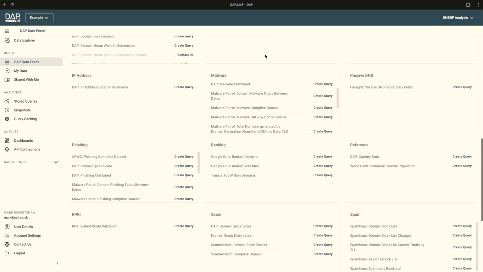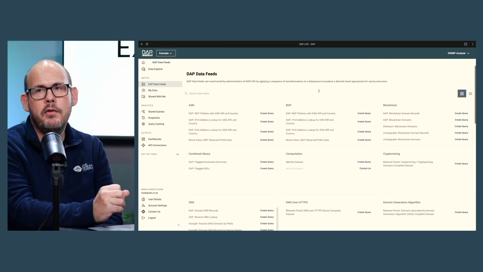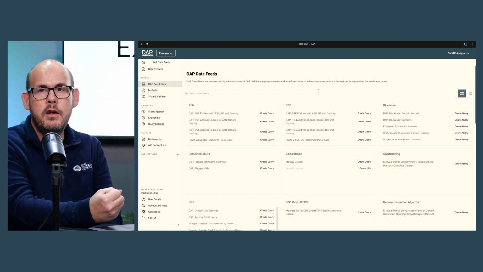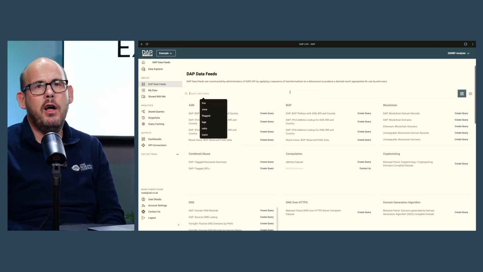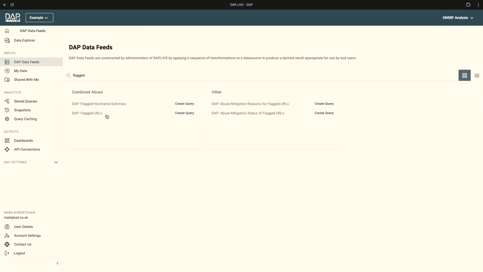What we're going to do today is have a look more at the way that we combine that data in DAP.LIVE to produce consolidated views of abuse data, and in particular look at data that might be of interest to us as a user in terms of our interests. So we're going to look at a feed that we have on DAP.LIVE, which is actually a combined data feed, the flagged URL feed, which contains all of the URLs or host names that we've seen from the different types of abuse that come into the platform in one centralized list, so we can look at the full picture of abuse data that we have on DAP.LIVE at a given point in time.